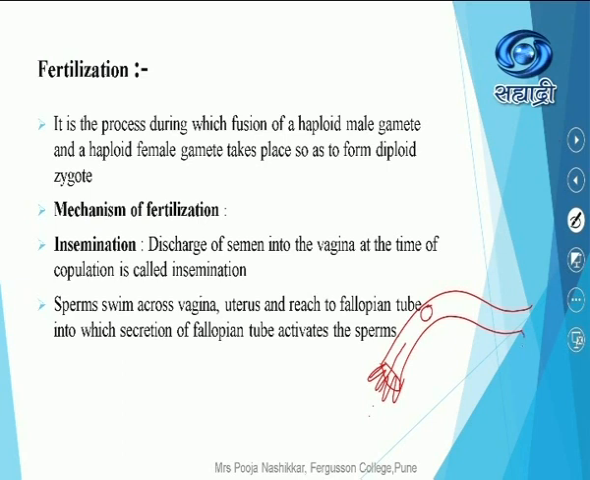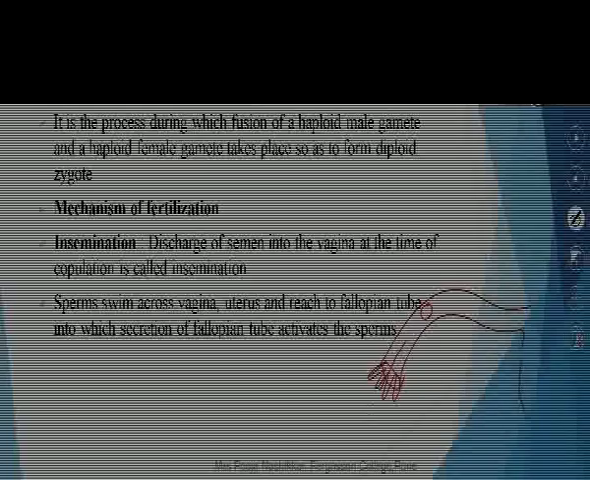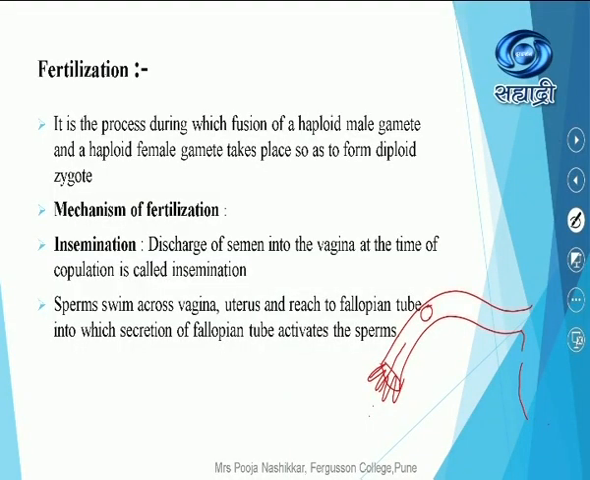Now, when sexual intercourse takes place, the sperm will travel via the uterus to the fallopian tube. But what is the exact site? Suppose in an exam there is a question: which is the site of fertilization? The ampulla region of the fallopian tube is the exact site of fertilization. Sperms swim across the vagina and uterus and reach the fallopian tube, in which the secretion of the fallopian tube activates the sperms. So in this way they swim, and whatever the fallopian tube internally secretes, the sperms will become more and more active.